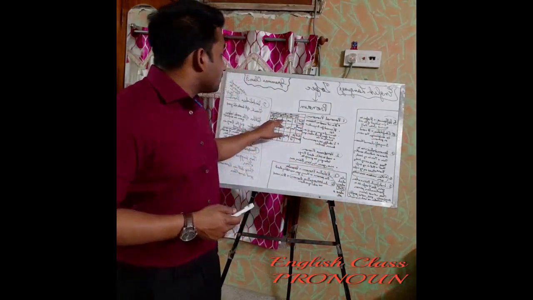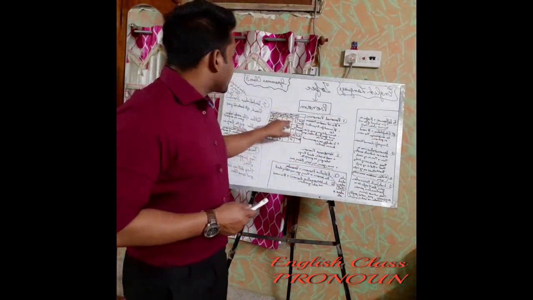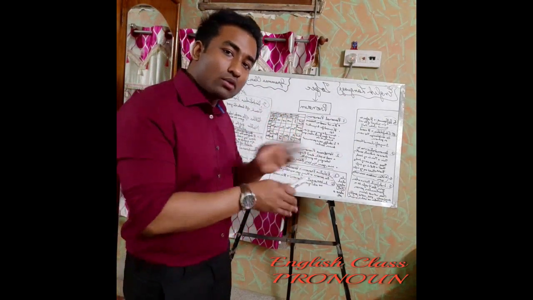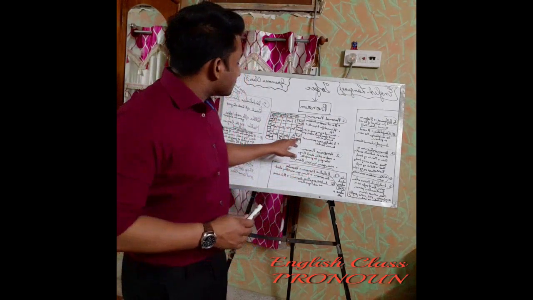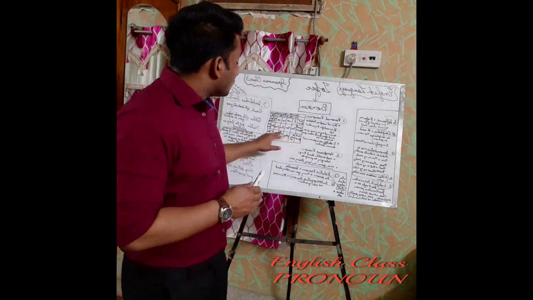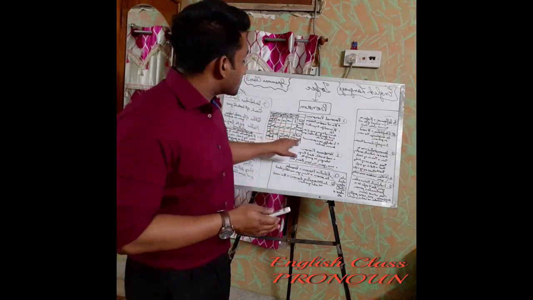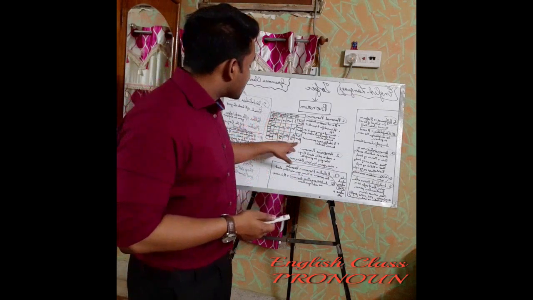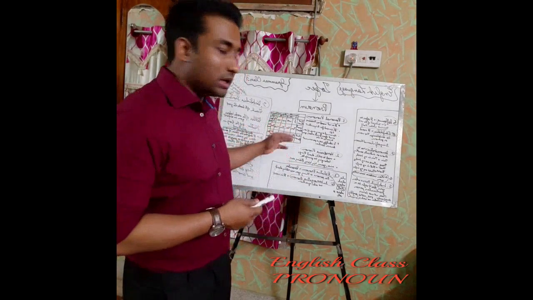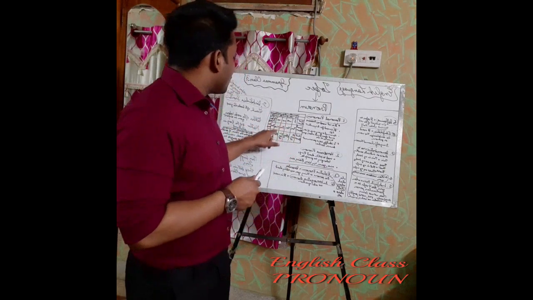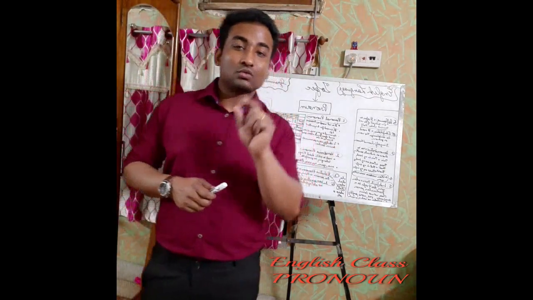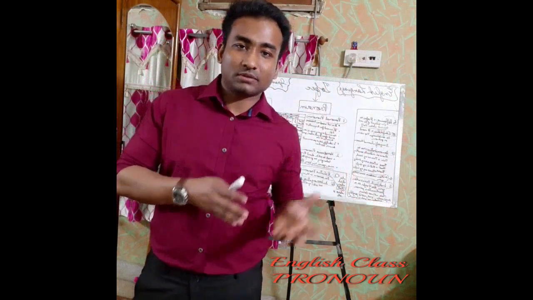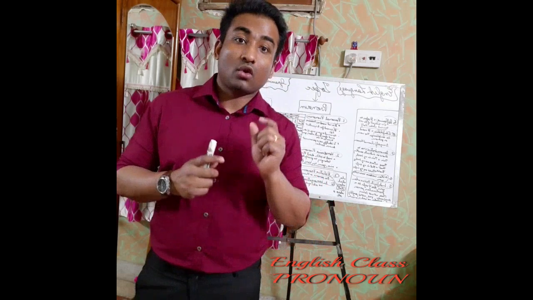Which are the objective case? Like "me" in case of "I," in case of "we," "us." In case of "you," it will be again "you" only, singular and plural both. And third person singular, instead of "he," it will be "him." For "she," it will be "her." Third person singular "it" will be "it" only. And third person plural "they" will be "them," because these words are coming in the last position of the sentences as an object. That's why we are calling it objective case.